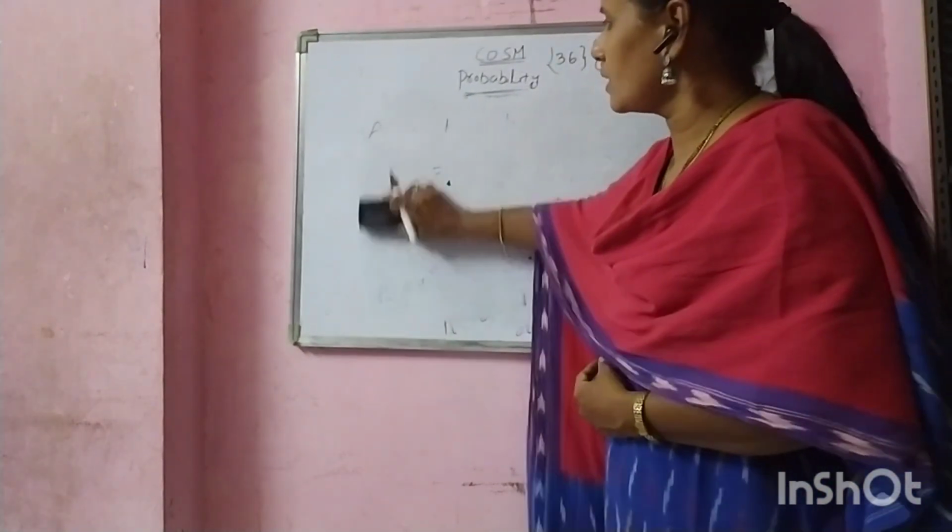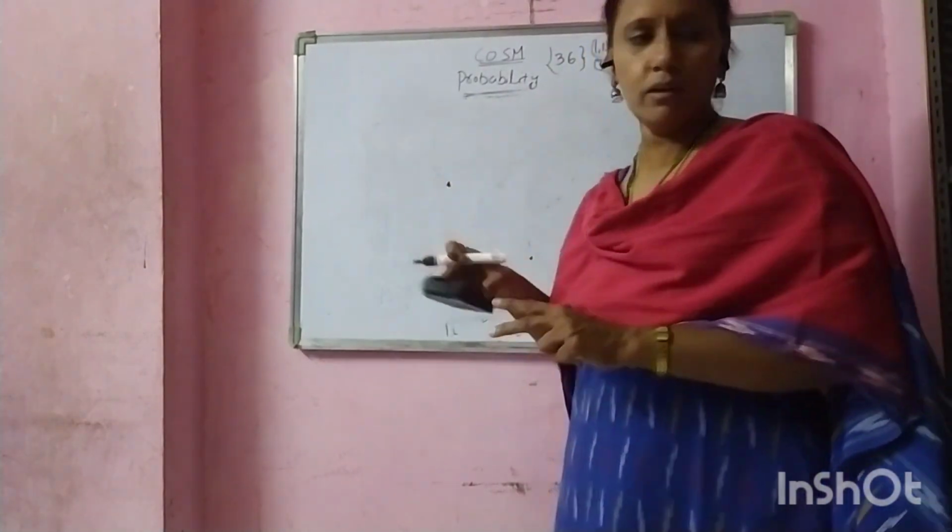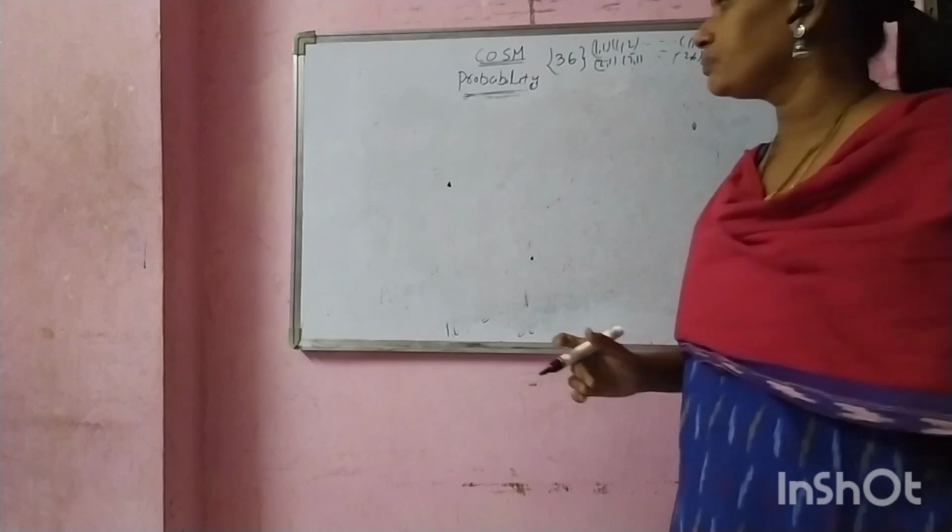Here 3 cases are completed. Next, the remaining 3 events we can calculate. We can observe the values.